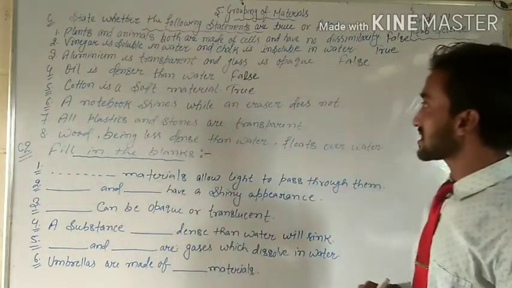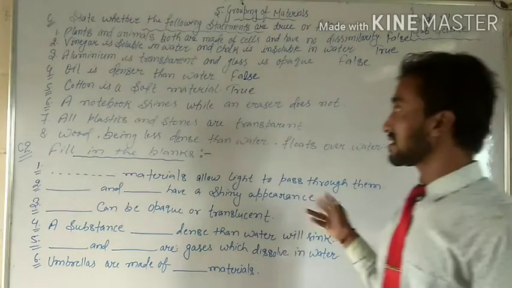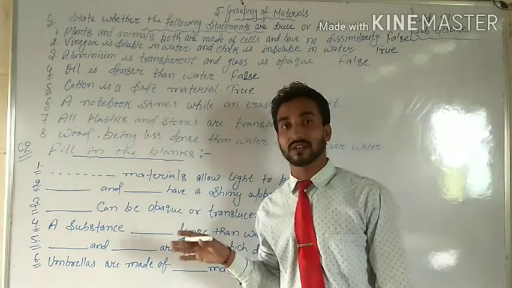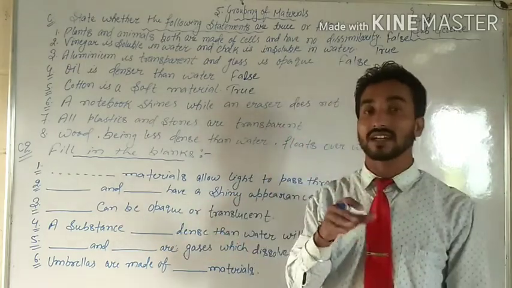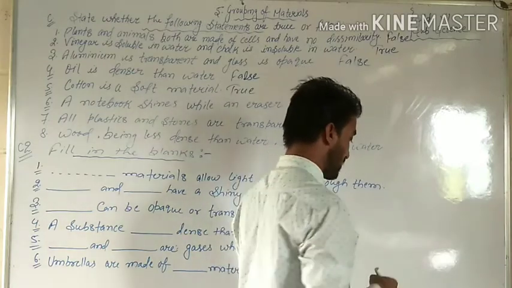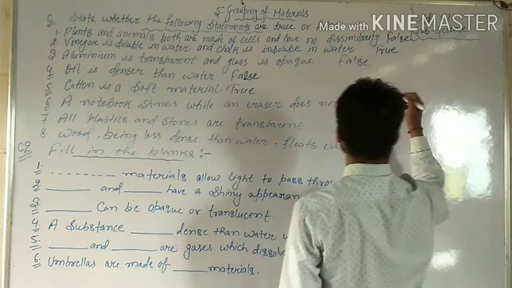Next: a notebook signs and eraser does not. According to this statement, notebook signs and eraser does not. Is it true or false? Completely false.